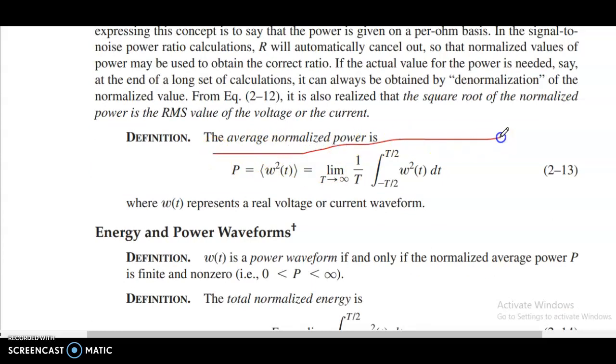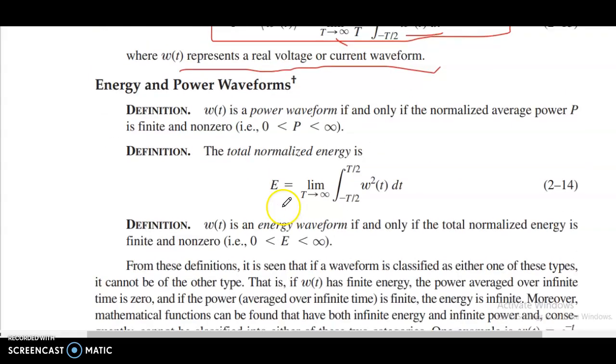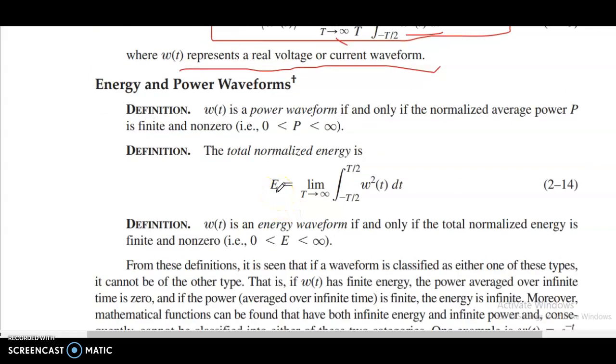The average normalized power is P equal to the average of w square t, equal to the limit as T tends to infinity of 1 by T times the integral from minus T by 2 to T by 2 of w square t dt. w(t) represents the real voltage or current waveform. w(t) is a power waveform if and only if the normalized average power P is finite and non-zero, that is 0 is less than P, and P is less than infinity.